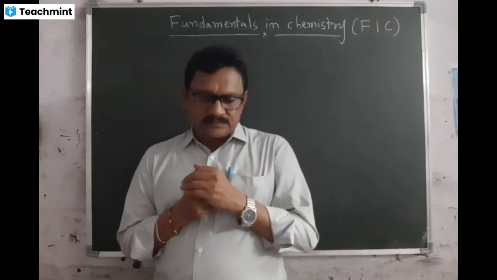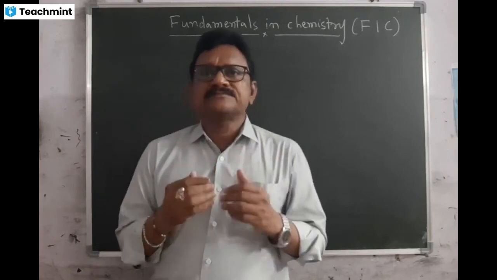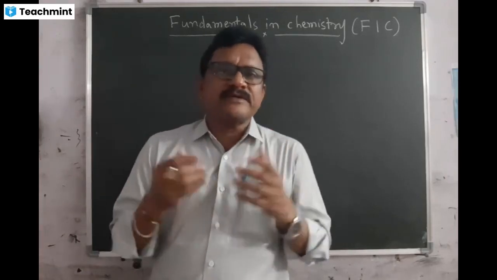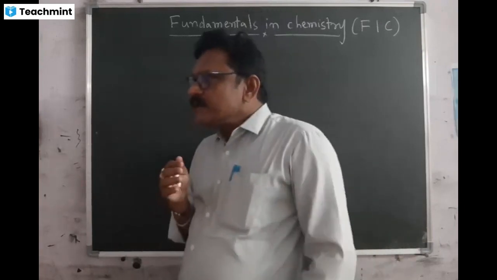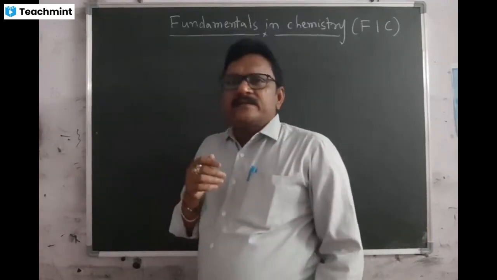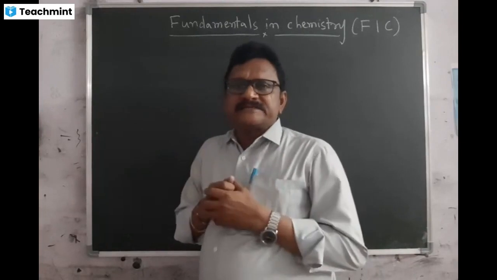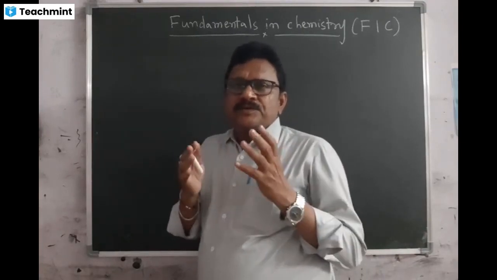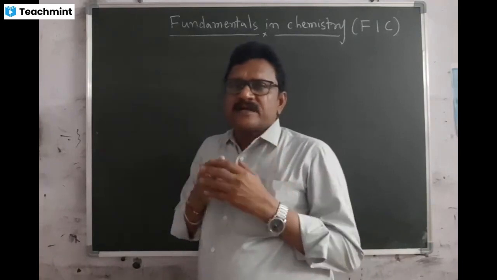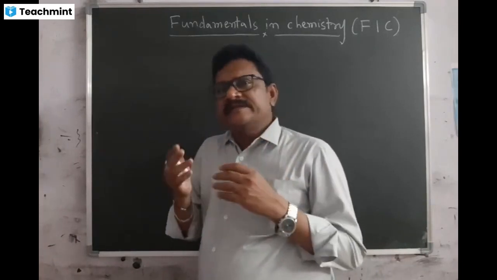you have to recall some basic things. What is that? In our periodic table we have 118 elements, and the table contains 4 blocks: S block, P block, D block, F block.